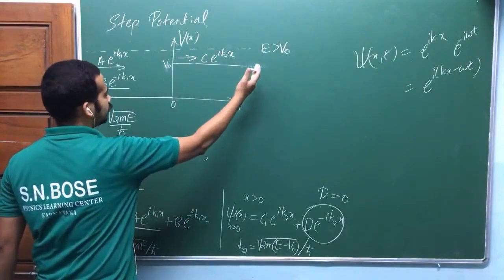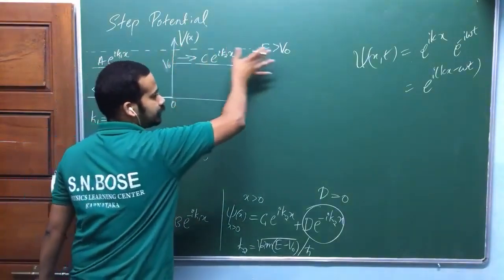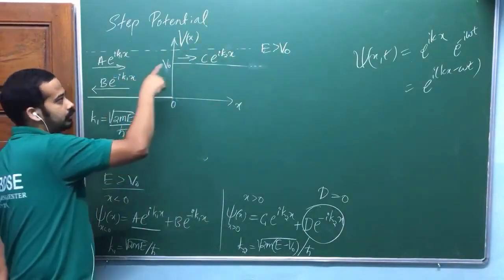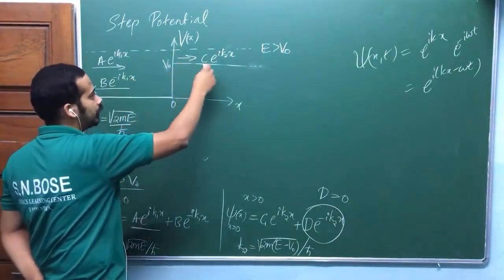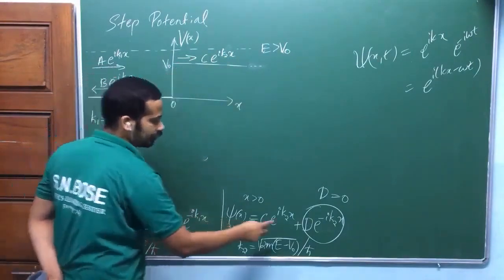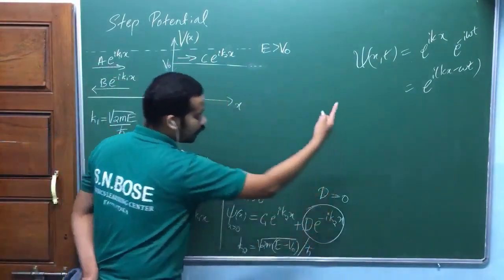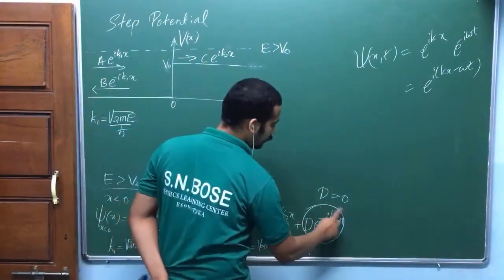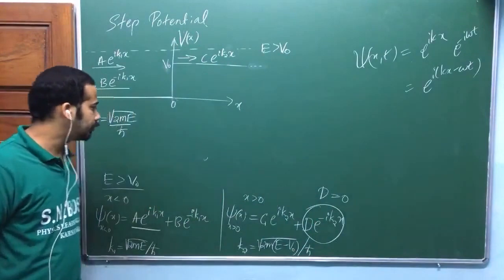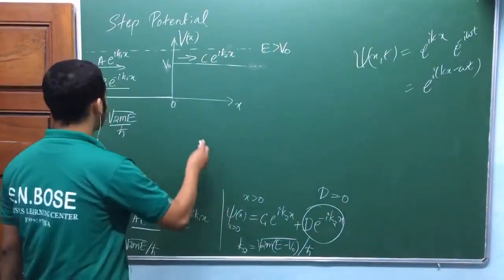In this region there will be only transmitted particles. This is the reflected particle and this is the transmitted particle wave function. In this region there will be no particle moving in the negative x direction. If you take e power minus i omega t, this will represent a wave traveling along the negative x-axis. That's why I am going to choose d equal to 0 according to this physical situation.